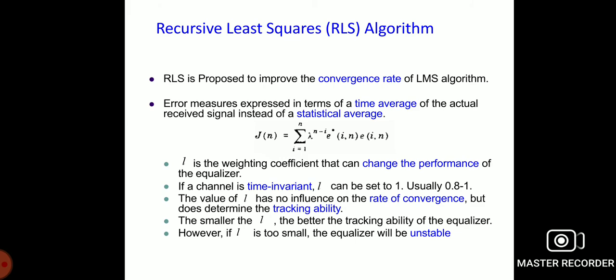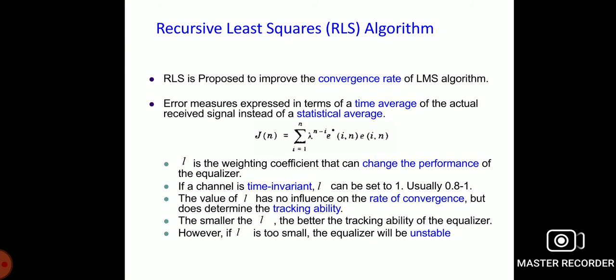In this recursive least squares algorithm, the least square error is based on time average calculations. The algorithm calculates the tap gain vector, that is, W_N of n, so that the cumulative squared error can be minimized.